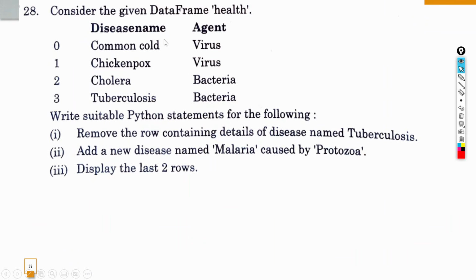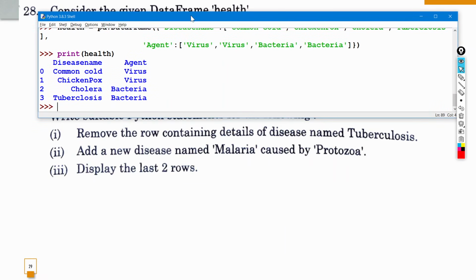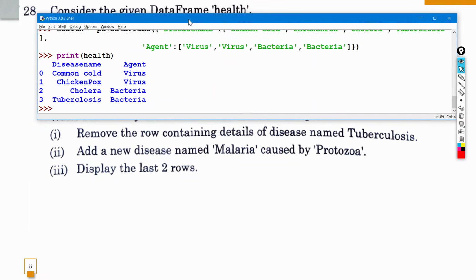The next question is, consider the given data frame health. So we have disease name and agent, and write suitable Python statements for the following. So the data frame name is health, and based on this we have to write statements. The first statement is remove the row containing the details of disease named tuberculosis. So if we see this tuberculosis, we have to delete this particular row.